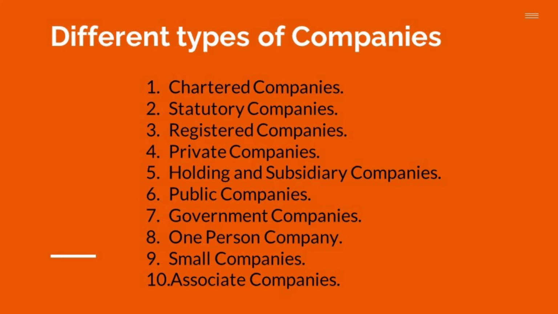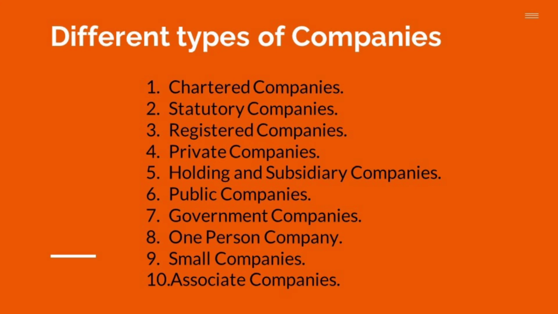One is to restrict the right to transfer its shares. A private company cannot freely transfer its shares. Remember, if they want to transfer the shares, they have to transfer to its own members. This is the first restriction. Second, the maximum number of members in a private company cannot exceed 200. Only 200 members should be there in a private company. In a public company, it is unlimited.